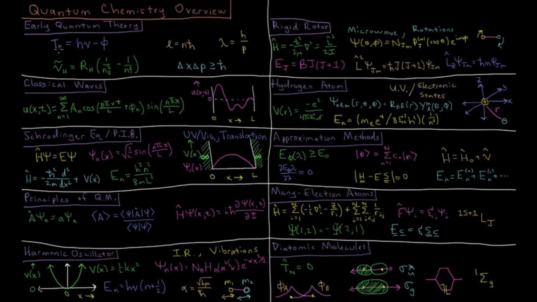We have examples like the photoelectric effect, where the kinetic energy of electrons ejected from metal only depended on the frequency of light and not its intensity. The Rydberg formula, where the spectral lines in hydrogen obey an empirical relationship of the difference of the inverse square of two integers. And then we have the Bohr model for the hydrogen atom, which proposed quantization for the angular momentum in the hydrogen atom.